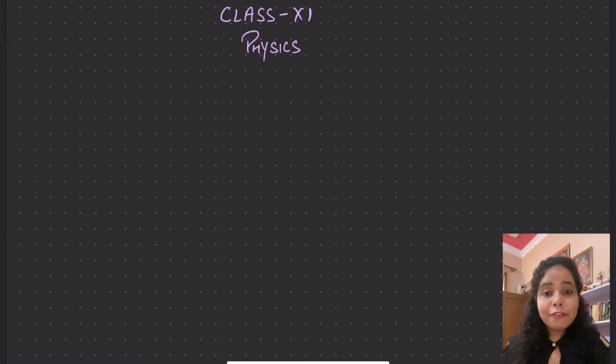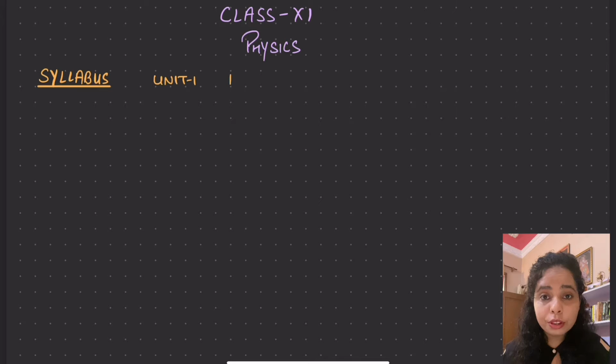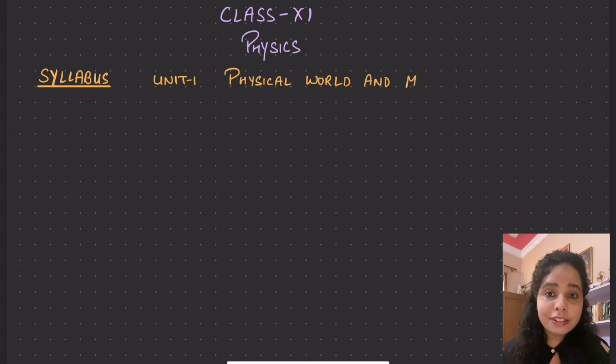Now, as you have entered class 11th, the first step is to know about the syllabus and the various parts which we are going to discuss. So the syllabus of class 11th is like this. We have 10 units. The first unit is Physical World and Measurement, and in this unit we are going to learn about the physical world around us, the nature, the natural phenomena occurring around us. And we will also talk about the need of measurement, how the units were established, what was the need to establish the units, and how we can perform various calculations.